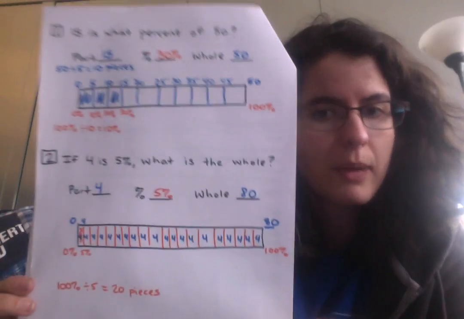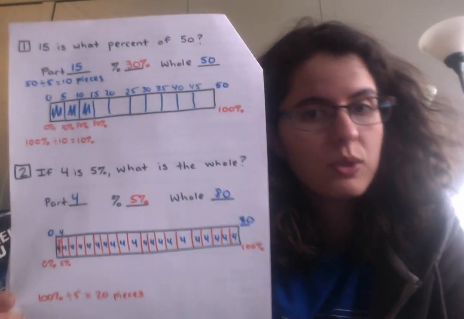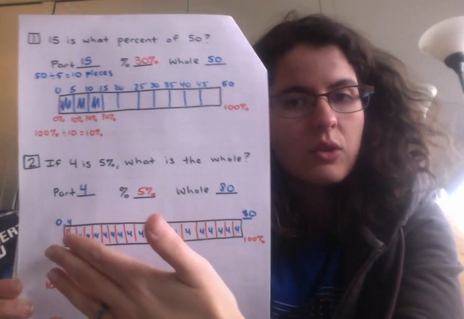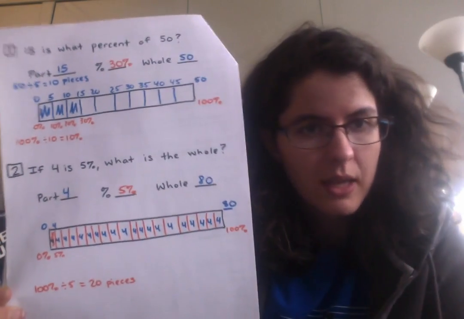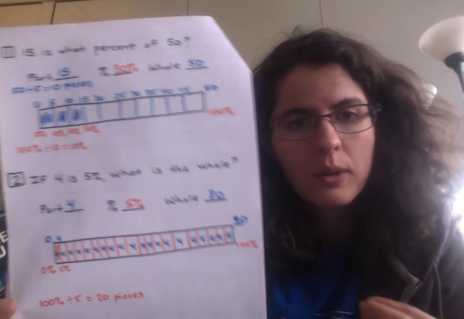So what I want you to notice with this is there is not just some magic calculation that you do. You shouldn't just take your two numbers and multiply them or divide them. You really need to be reasoning about what information you have, what information you don't have, and operate using what you have so that you can break up that 100%. But when we're thinking about a whole quantity, the all, that is always going to be the 100%.